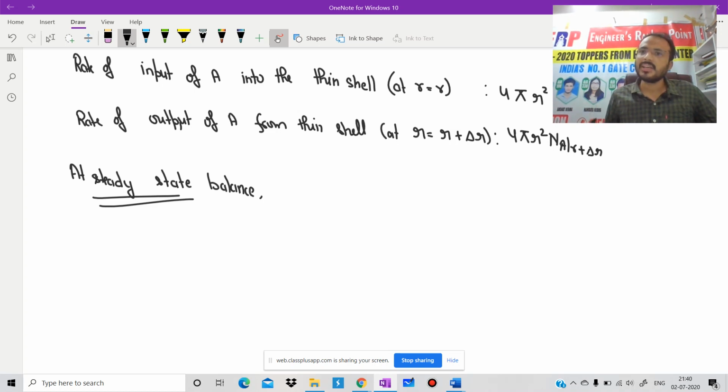In minus out should be accumulation, and accumulation at steady state means accumulation will be zero.